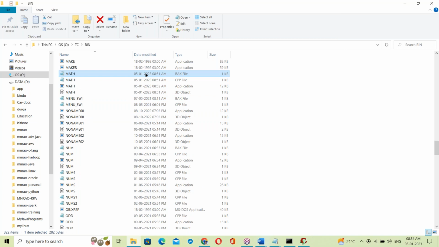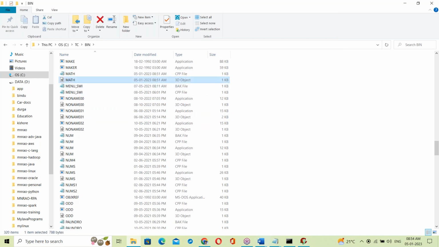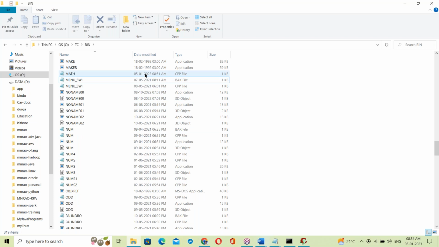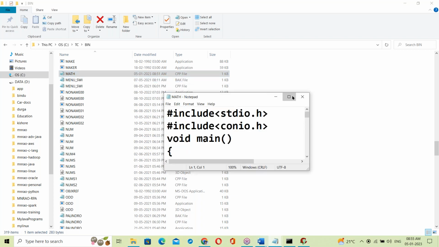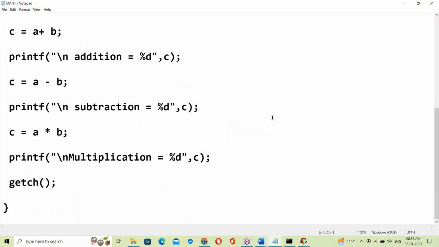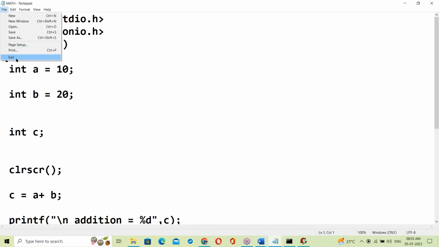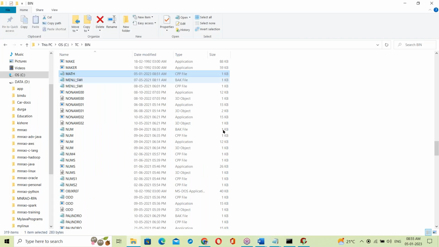Let me delete some old files here. So this is math.cpp. See, 8:51 AM, Jan 5th 2023. Just now it's modified. Edit. See, this is your program. You can see that program in the backend.